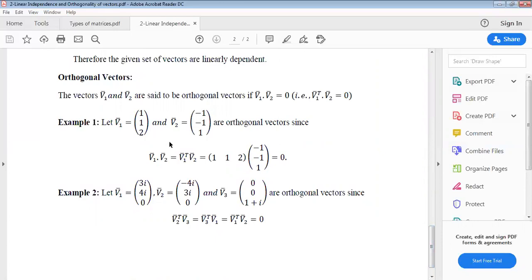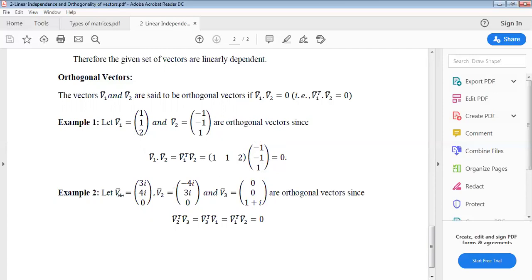Suppose that v1 bar equals 1 1 2 and v2 bar equals minus 1 minus 1 1. Are they orthogonal vectors? Just calculate the dot product of these two vectors. v1 transpose v2 equals 1 1 2 times minus 1 minus 1 1, which is 1 into minus 1, minus 1, minus 1, plus 2, that equals 0.